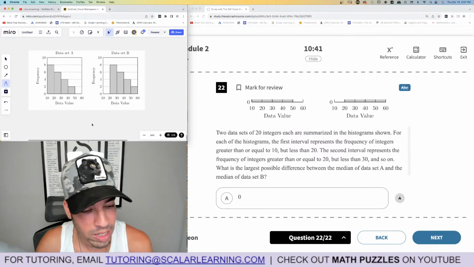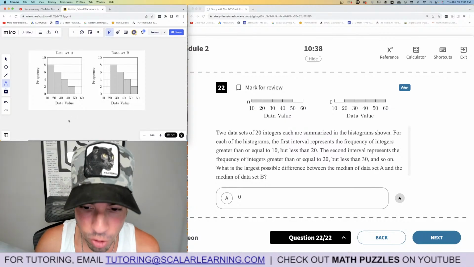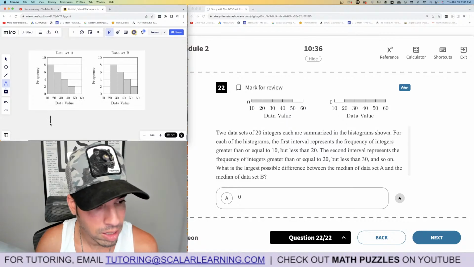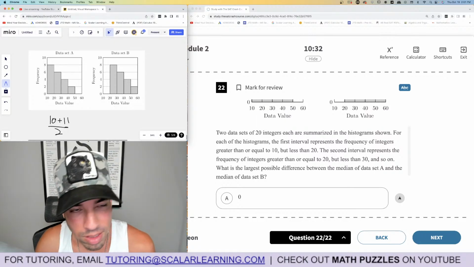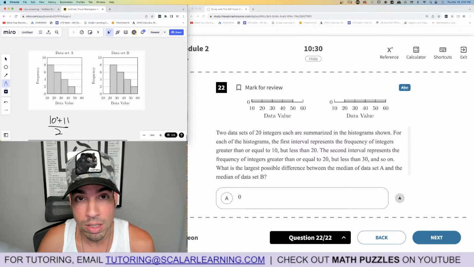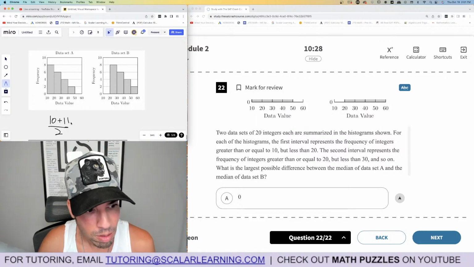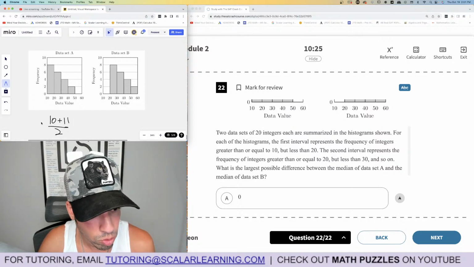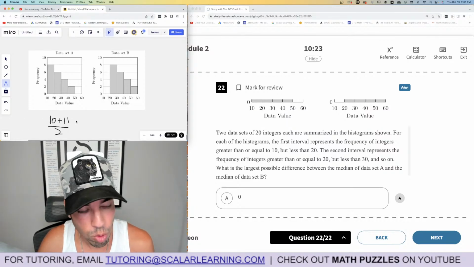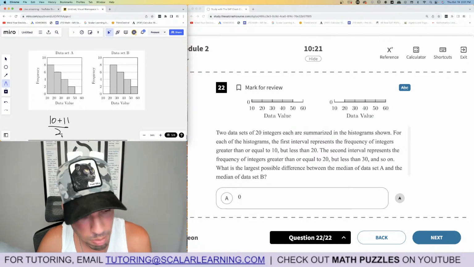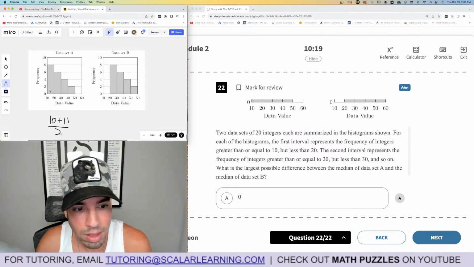Okay, so we got 20 in each, right? So what is the median of 20 integers? It is the 10th and 11th value averaged, because we have an even number, so you have to take the mean of the middle two. The best way to think about it is if you have 10, you have 1 through 9, 9 on the left. 11, you have 12 through 20, 9 on the right, so you know those are the middle. Okay, so where are the 10th and 11th values?